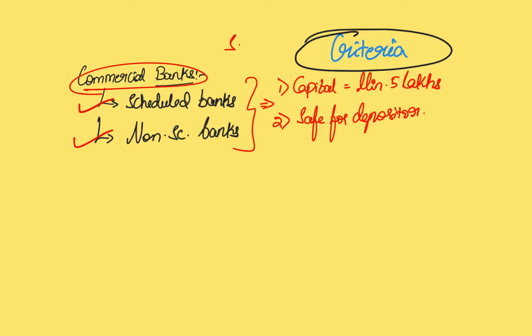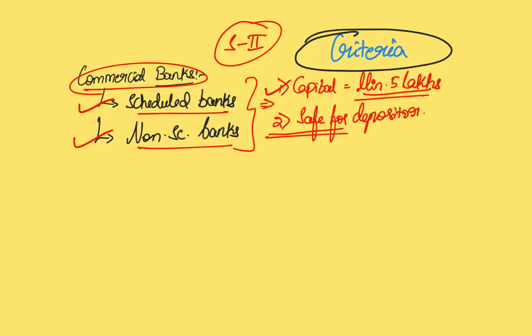So there is something called Schedule 2 within the RBI Act, which lays down the criteria to be called a scheduled bank. Firstly, the capital should be a minimum of 5 lakhs. And secondly, in the opinion of RBI, the bank is running a business which is safe for the depositor. If these two criteria are fulfilled, it is called a scheduled bank. Otherwise, it is not called a scheduled commercial bank. Now, the name itself indicates that a commercial bank is oriented towards making some profit.